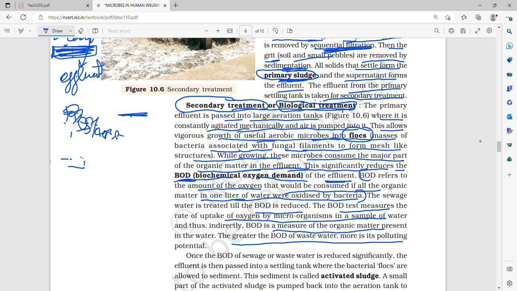What is BOD? Biochemical oxygen demand refers to the amount of oxygen which would be consumed if all the organic matter in 1 liter of water were oxidized by bacteria. That is called biochemical oxygen demand.